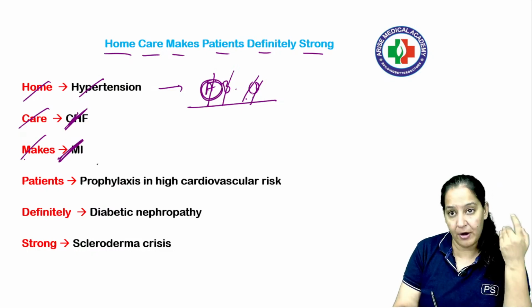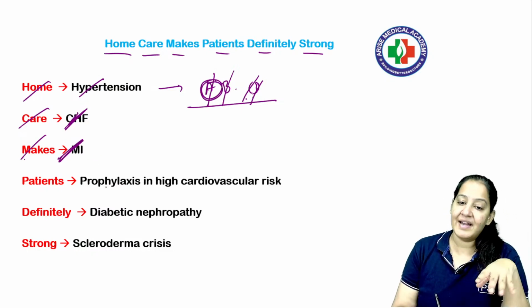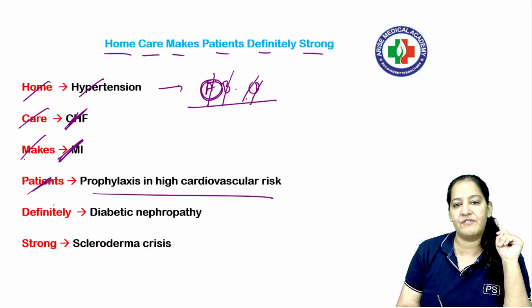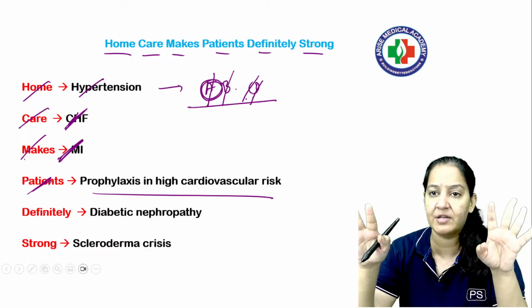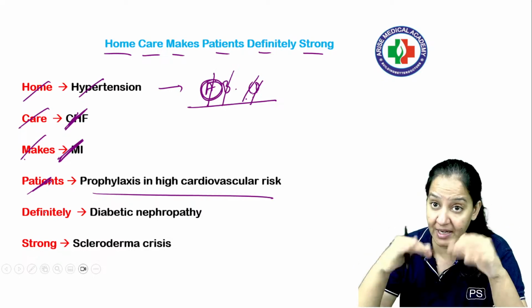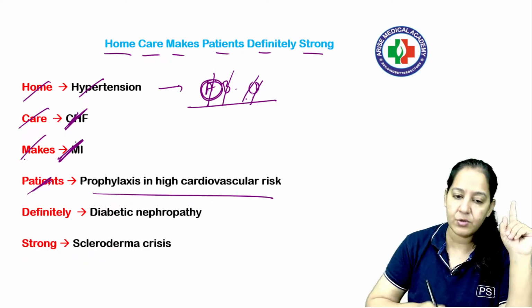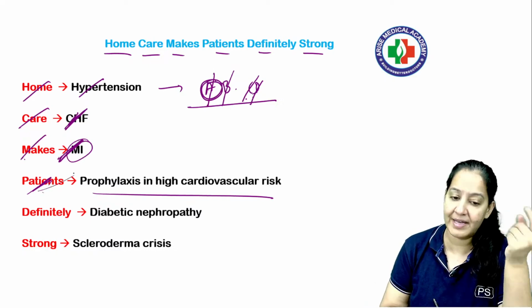M is MI, myocardial infarction के treatment में, and as a prophylaxis, prophylaxis of MI. Just suppose I have a lady who is obese, who is diabetic, physically inactive, with high chances that in future she can have MI. So I can give ACE inhibitor as a prophylaxis also. So MI: after MI, and before MI as a prophylaxis.